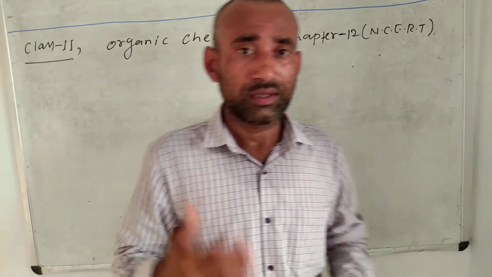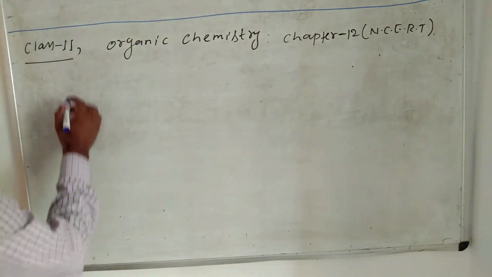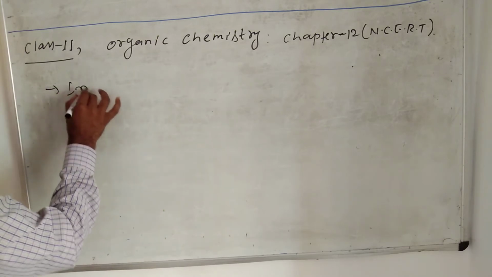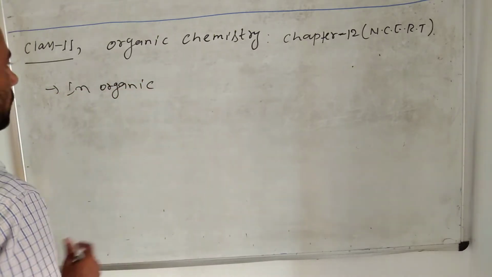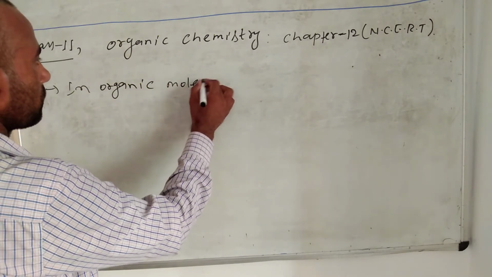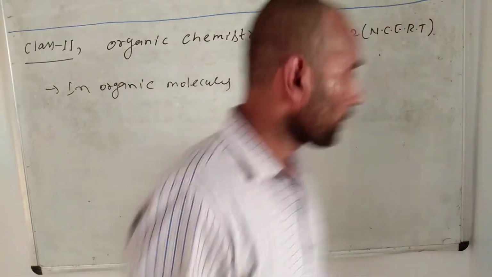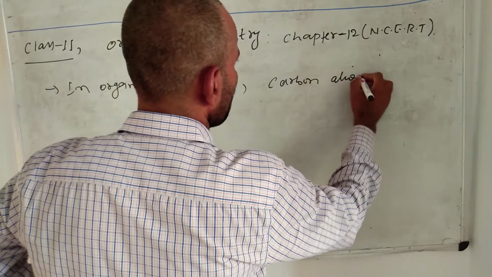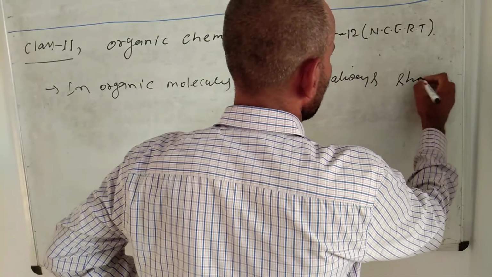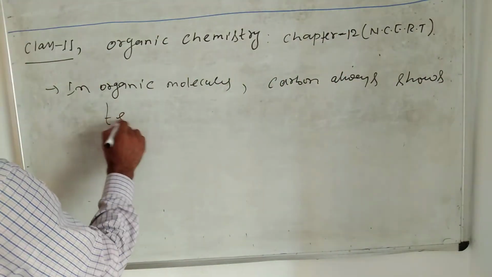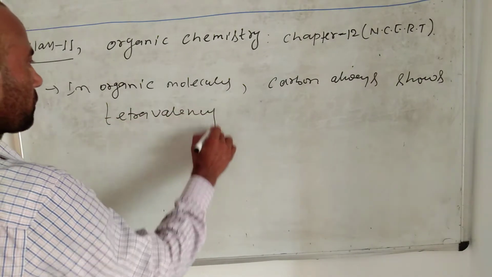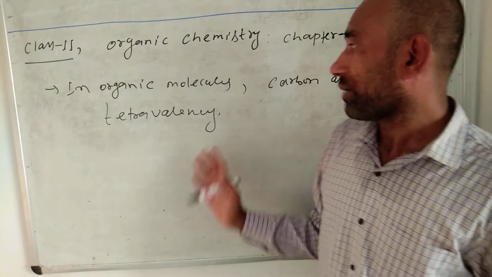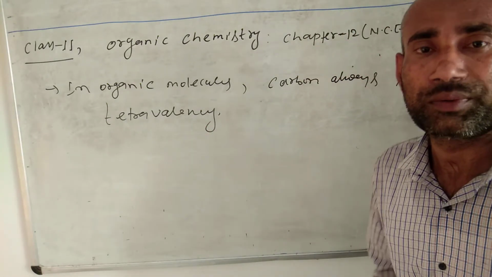You can always remember this: in all types of organic molecules and organic compounds, carbon shows tetravalency. How? See here.